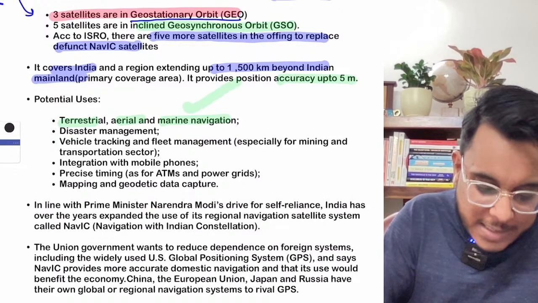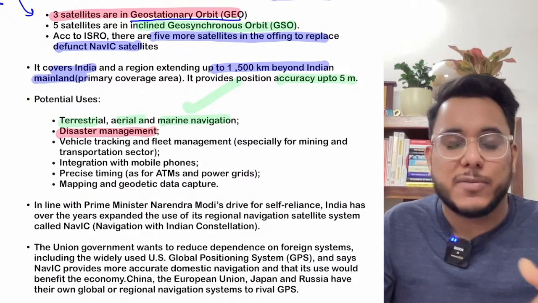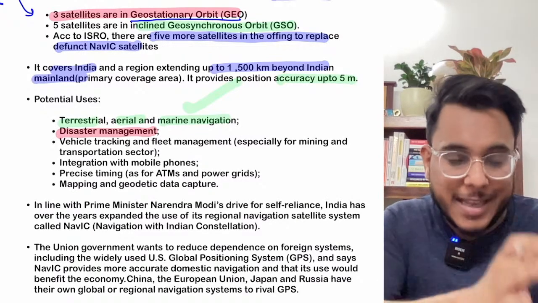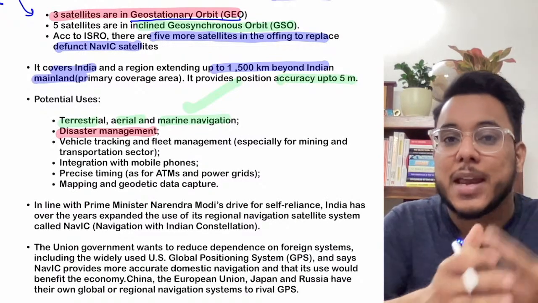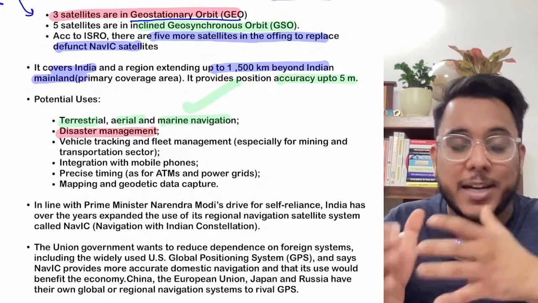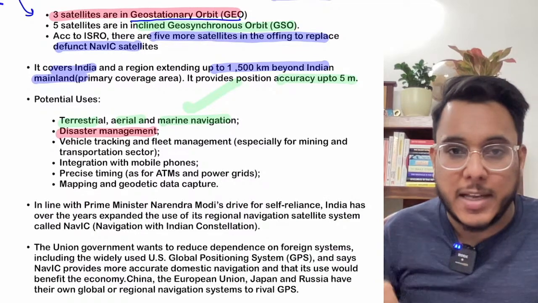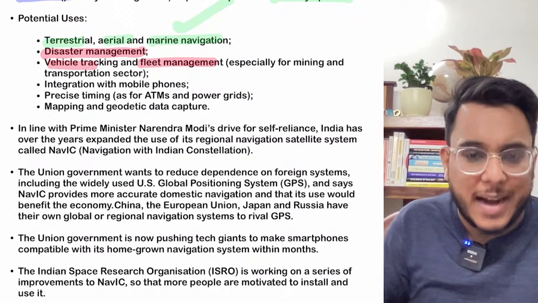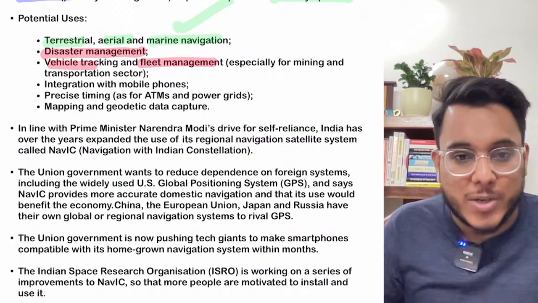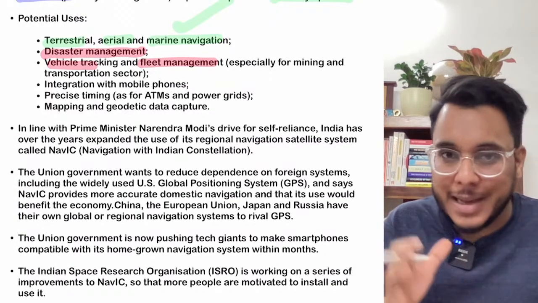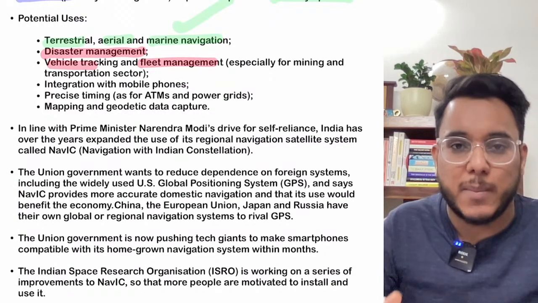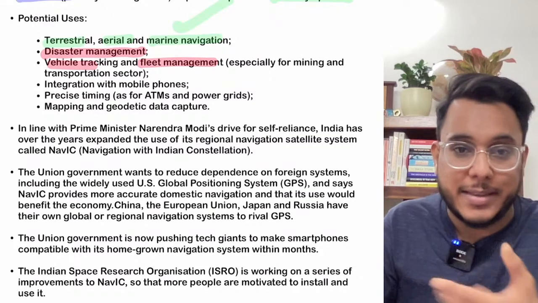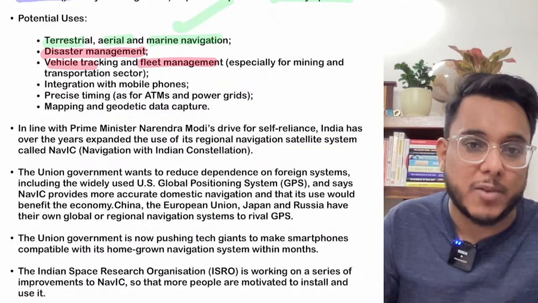It can be used for disaster management purposes. Is it clear? Now guys, when in an area there is a flood or an earthquake, to take note of where there is more destruction, where there is need of immediate rescue and rehabilitation, that information can be taken from this particular IRNSS Navic. Then for vehicle tracking and fleet management, for example, cab aggregators and the transport sector can use it. For example, guys, in the DTC there are so many buses, so to track their route, even citizens and consumers can use this for tracking transportation sector vehicles.